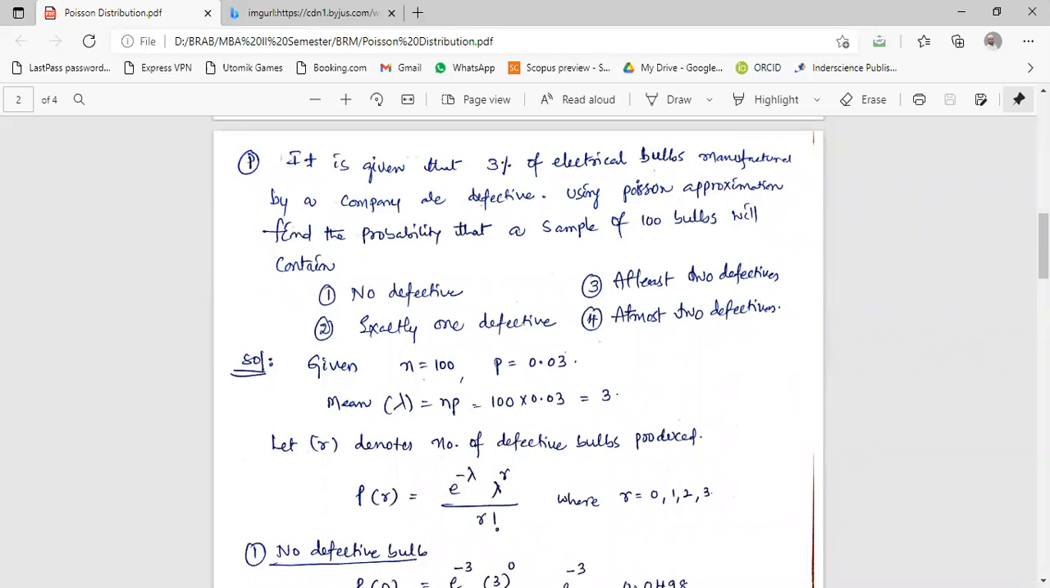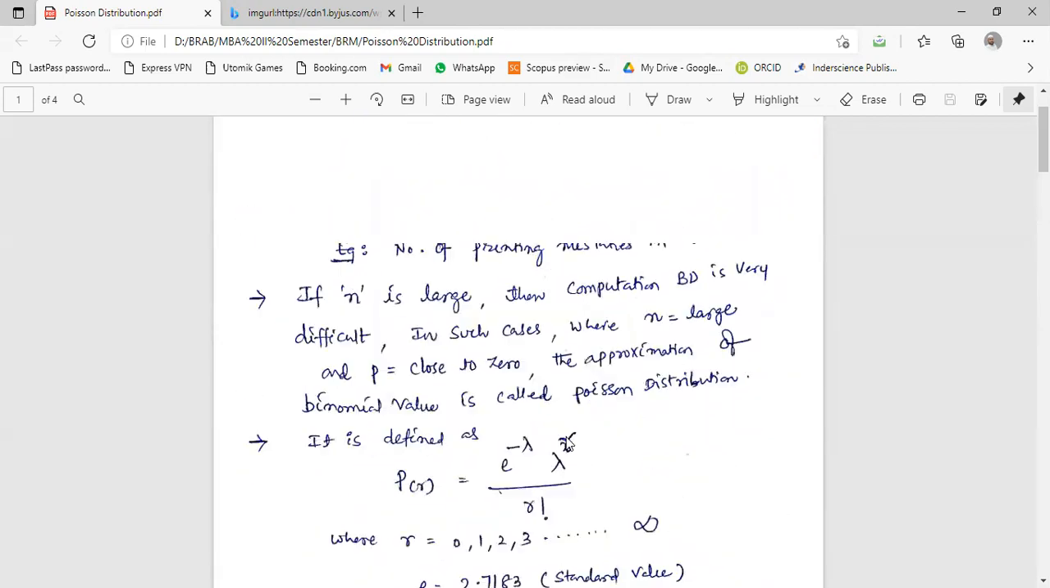So, when can the Poisson distribution be used? You just tell me. When can we use the Poisson distribution? How do you find out, how do you come to know that it belongs to the Poisson distribution? Tell me.